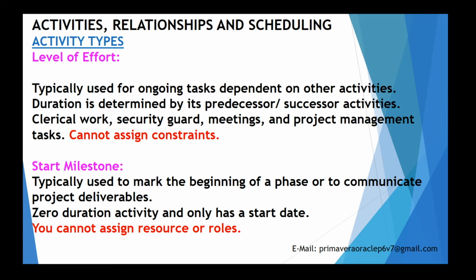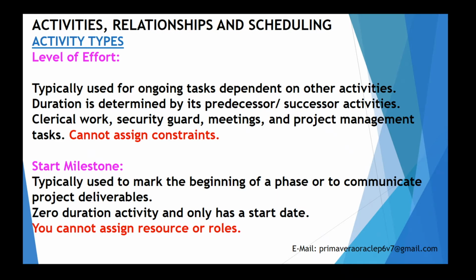So if you know an example of level of effort, suppose you have customer meetings, project management tasks, maintenance of equipment and clerical work. These activities don't earn much from the earned value perspective.